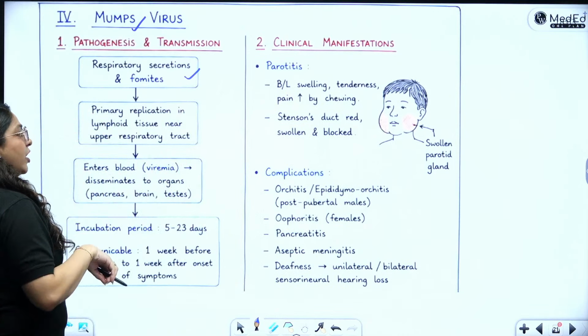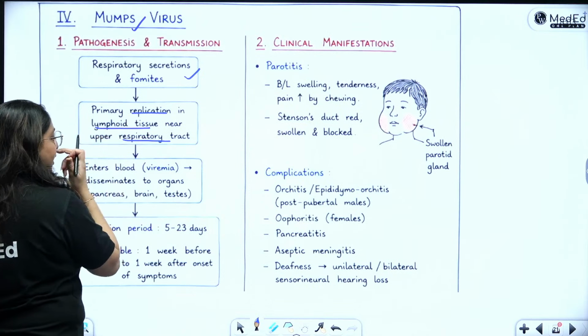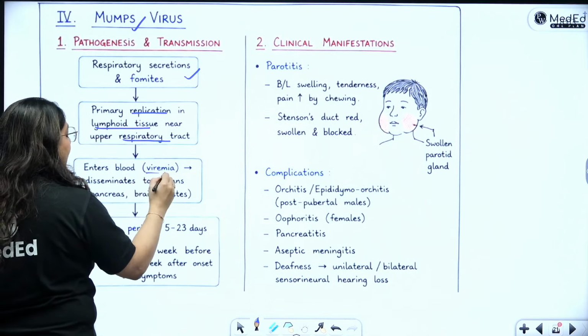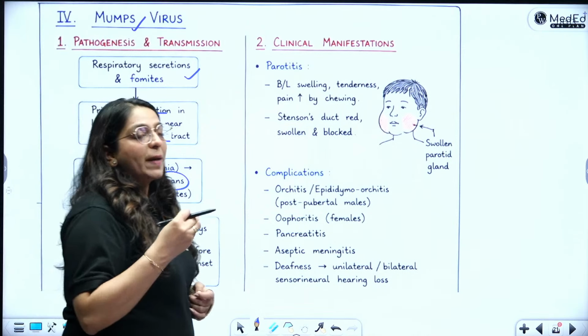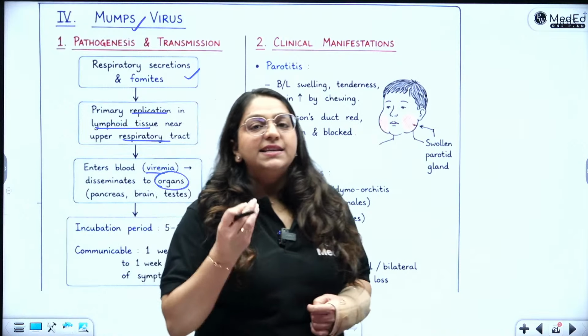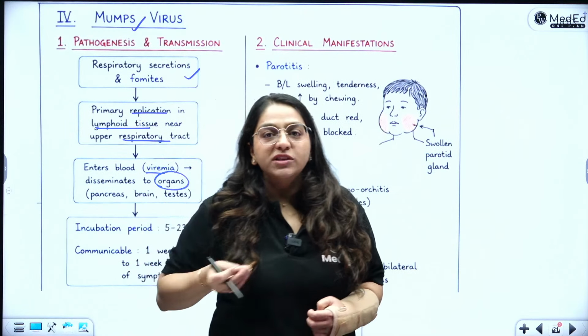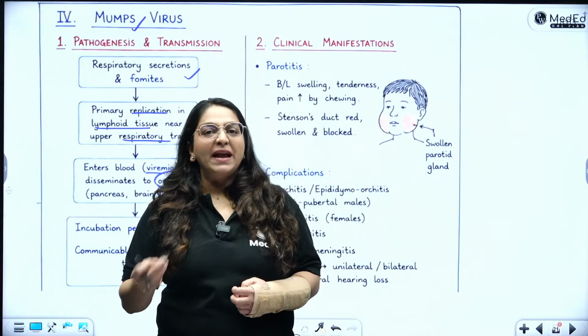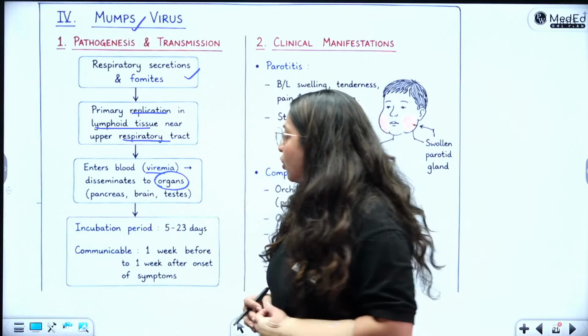There are respiratory secretions. They enter your respiratory tract, replicate in the respiratory tract and the lymphoid tissues, enter the blood and disseminate to the organs. In the organs, they go to the pancreas causing pancreatitis, testes causing orchitis, ovaries causing oophoritis, brain causing meningitis. Anywhere they can go inside the body.